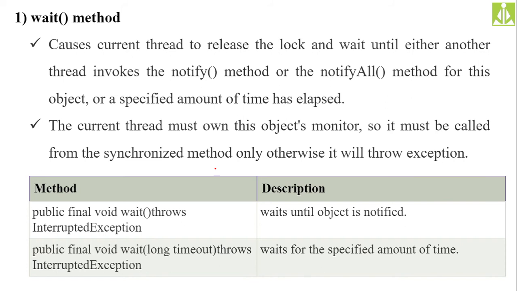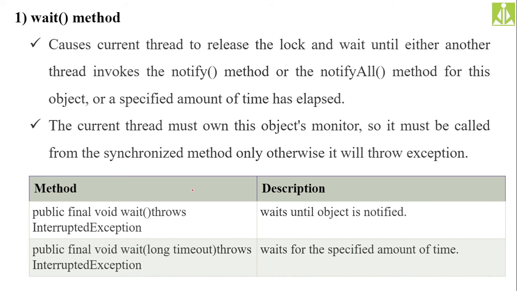If more threads are waiting in the waiting state for the execution of a particular thread, then it is the responsibility of the completed thread to notify all the threads that it has completed its execution. It achieves this with the help of notifyAll. Simply read the method name and description. Whenever a thread invokes the wait method, there is a possibility of an InterruptedException. That's the reason you see InterruptedException in the method signature.